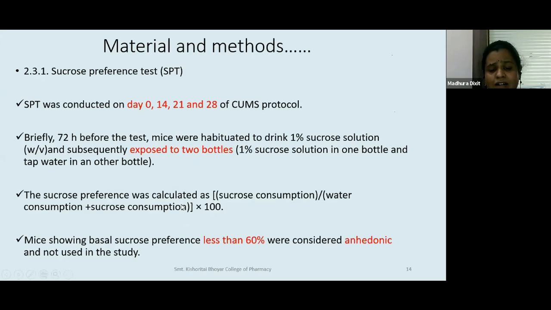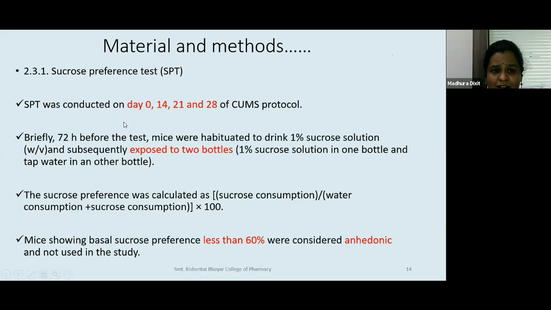The animal is so stressed that it is not understanding the difference. Earlier, sweet water, 1% sucrose water, was a pleasure for the animal. Now it makes no difference. So the animal has given up, kind of. What is the difference if you drink tap water or sweet water? So sucrose preference was calculated as sucrose consumption upon water consumption plus sucrose consumption, into 100. Mice showing basal sucrose preference less than 60% were considered anhedonic and not used in the study.